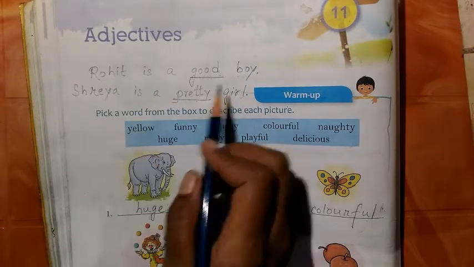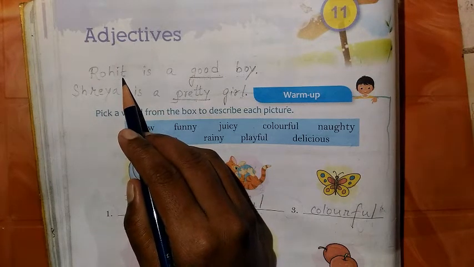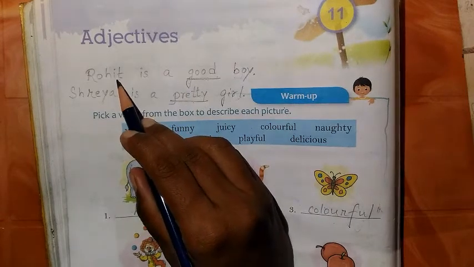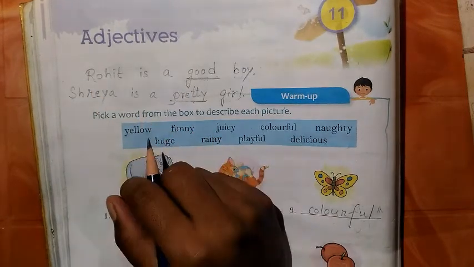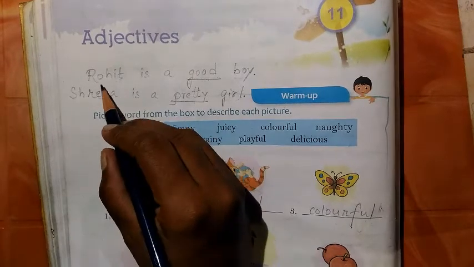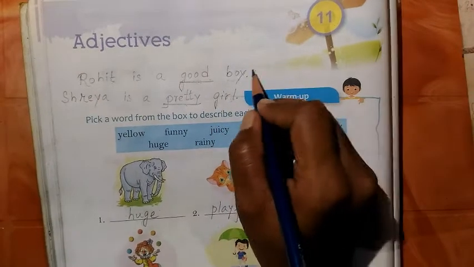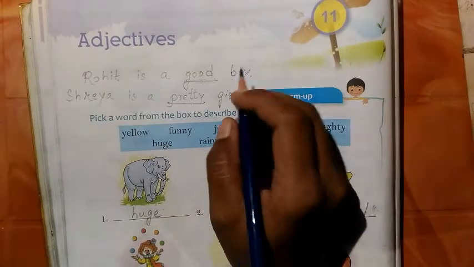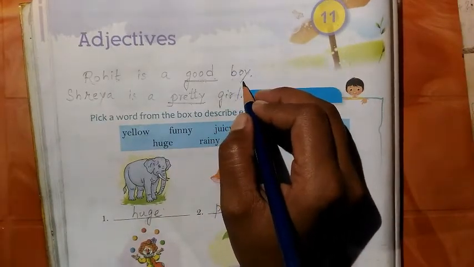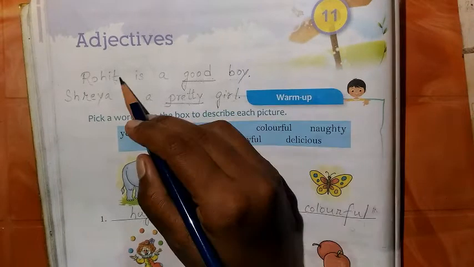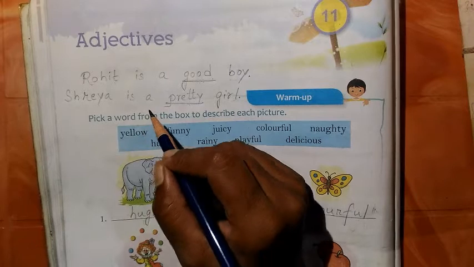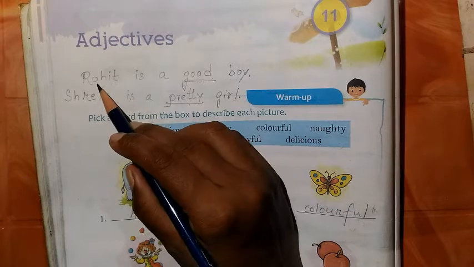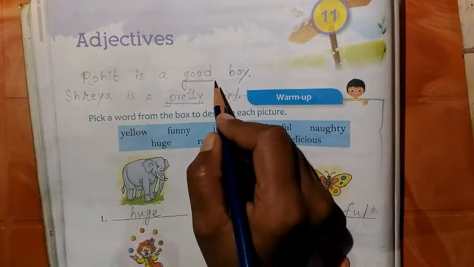The difference lies in their kinds. Rohit is a proper noun and boy is a common noun. If you say Rohit, then it's a specific name, a special name given to a boy, so it's a proper noun. The word boy itself is a common noun, because there are thousands or lakhs of boys. But if I say Rohit, it's a specific name, and I am pointing at that person. So this is a proper noun and this is a common noun.